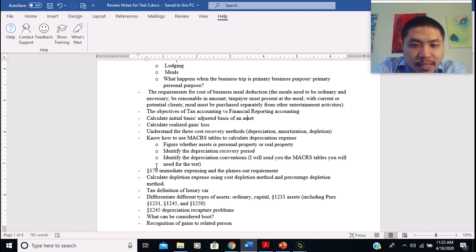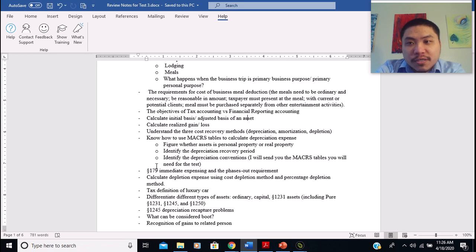In chapter 10 we also talk about section 179 immediate expensing, and how the phase-out requirement applies to section 179. I'm not going to ask calculation problems about section 179. I just want you to know the basic concept of section 179 expensing, as well as how the phase-out requirement applies to it.